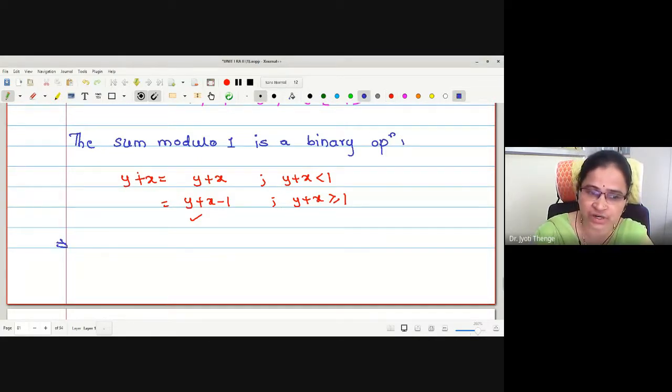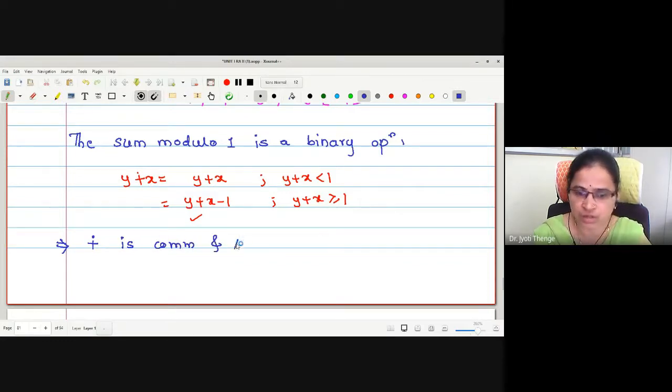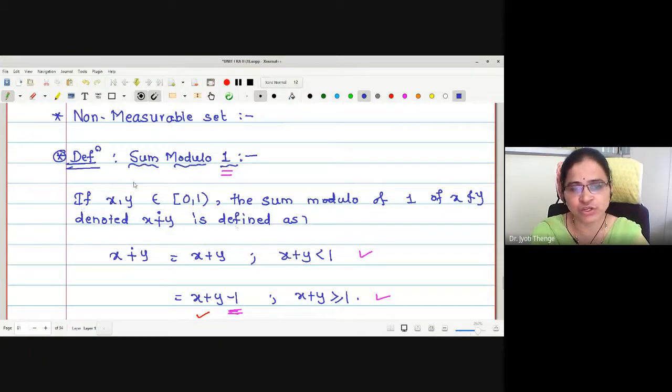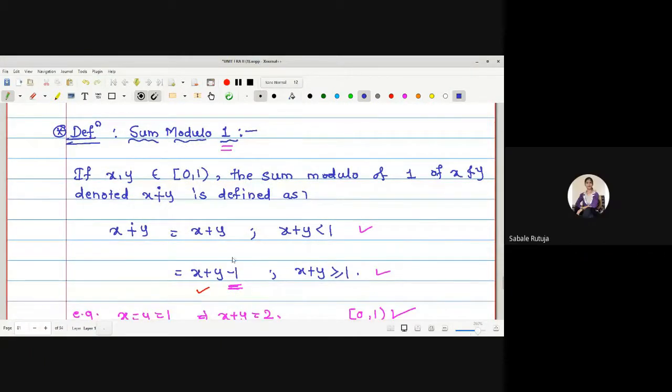Similarly, associativity holds. Therefore, the sum modulo 1 operation is commutative and associative. Any difficulty with this definition, sum modulo 1? No, ma'am.